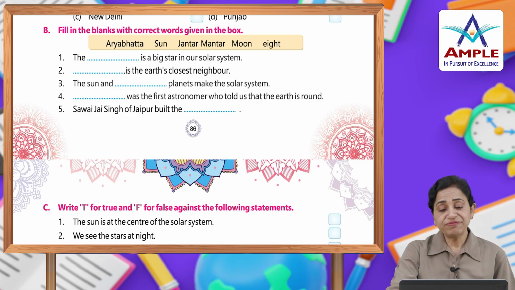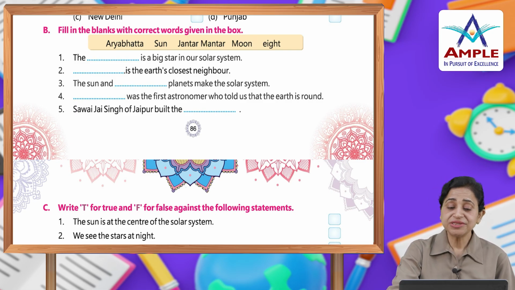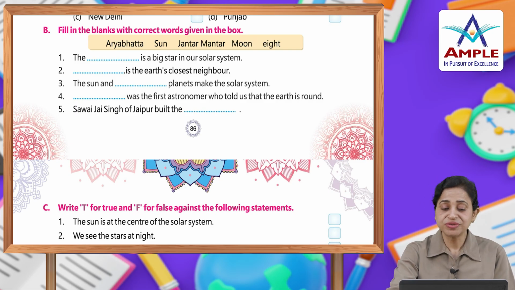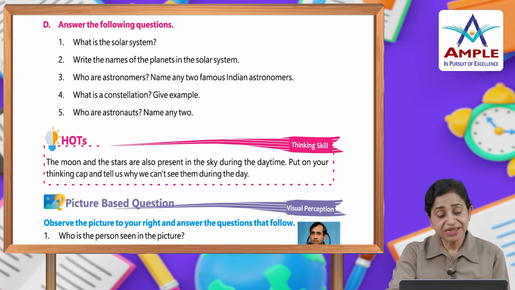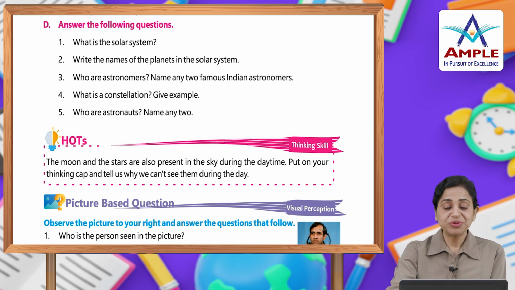Write T for true and F for false statement. So आपको read करनी है statements in C part and T and F mention करना for true and false. Answer the following questions. इन questions के answers आपके chapter में हैं. आप answers check करें, ढूंढें and try to write them in the notebook.